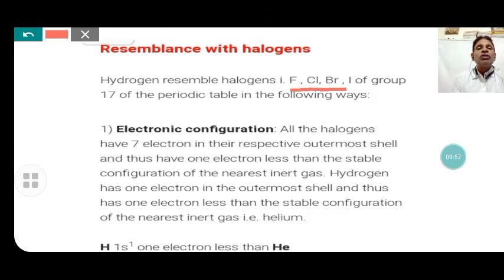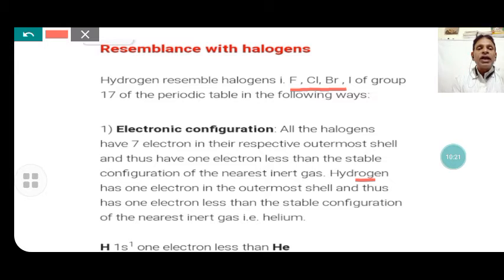If we consider the electronic configuration of the 17th group halogen elements and hydrogen, there is some resemblance. All halogens have 7 electrons in their outermost shell and thus have 1 electron less than the stable configuration of the nearest noble gas.